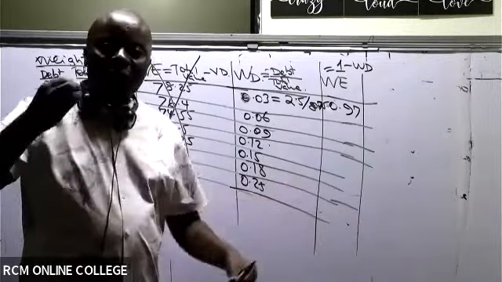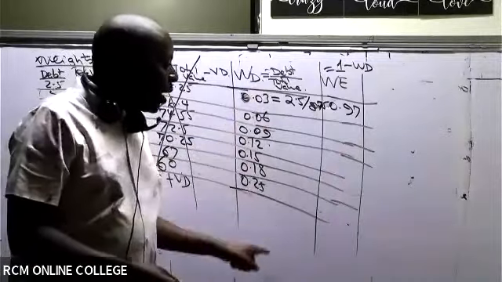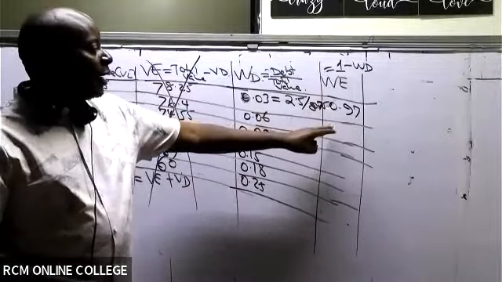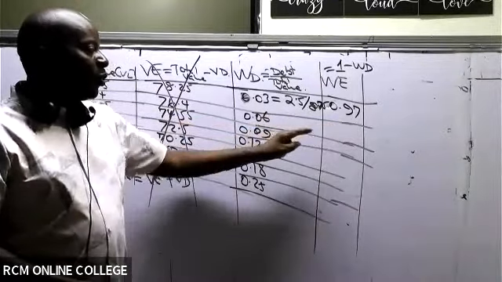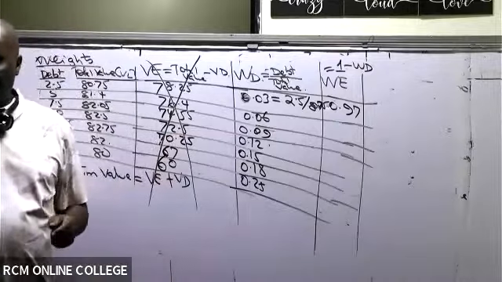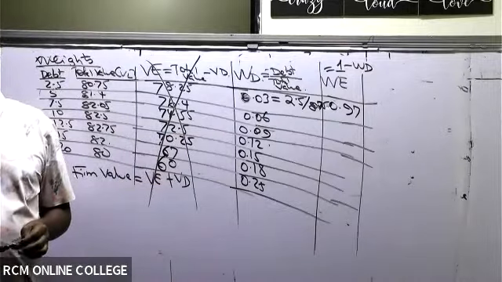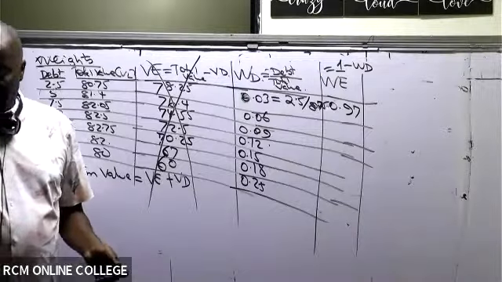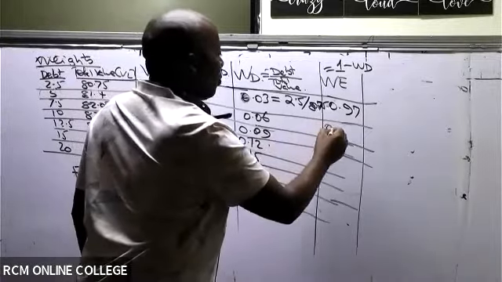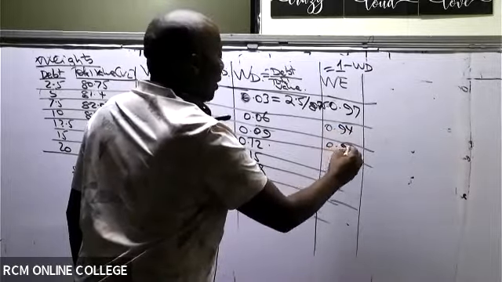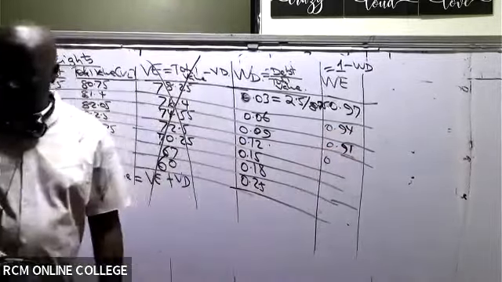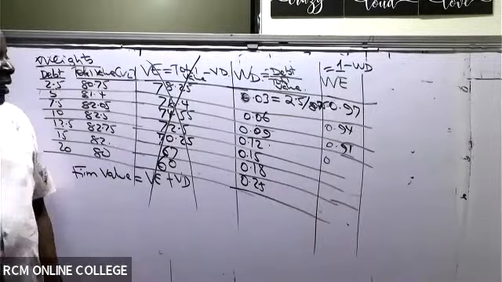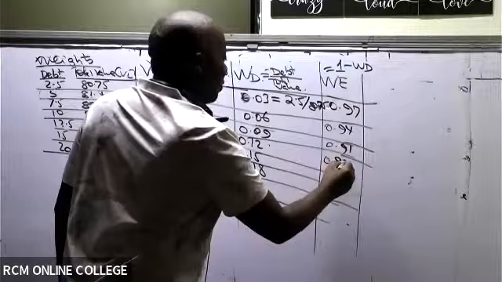And once you have gotten that, to get weight of equity, it becomes 1 minus this 0.06, which gives me what figure? 0.94, then 0.91, 0.88.